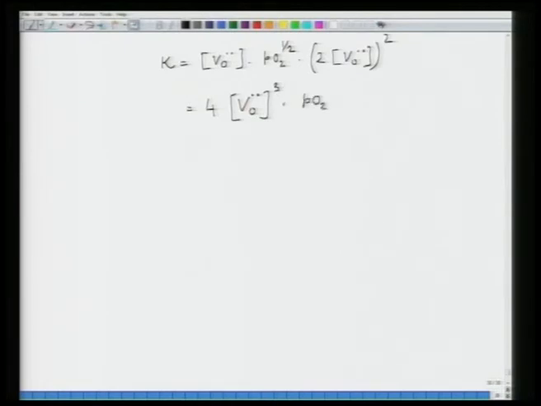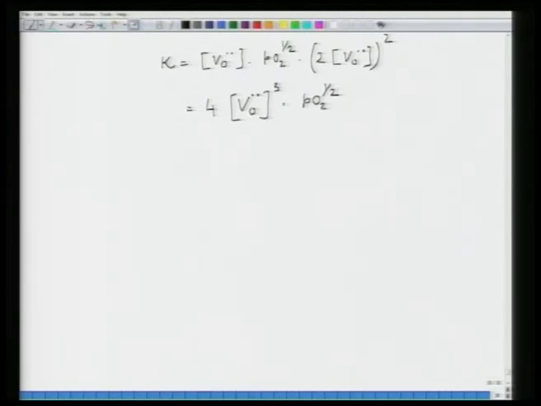So, I can write K, which was equal to VO into PO2 to the power half multiplied by Ne square, as VO into PO2 to the power half into 2 VO whole square. So, this would be equal to 4 VO cube into PO2 to the power half.